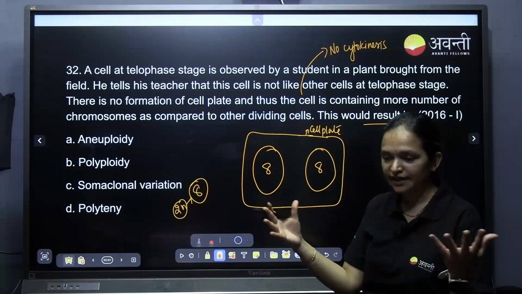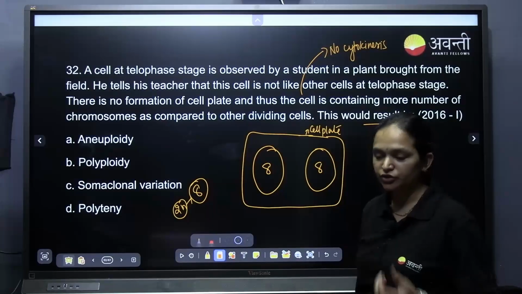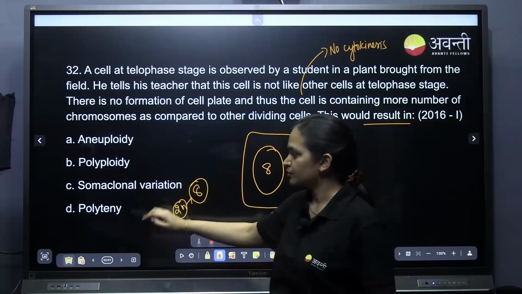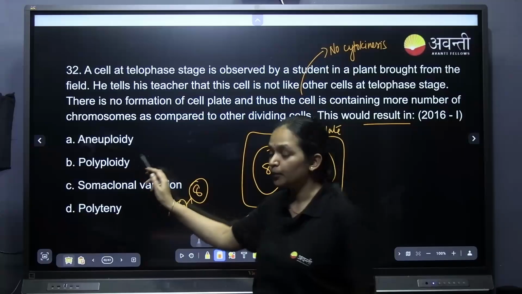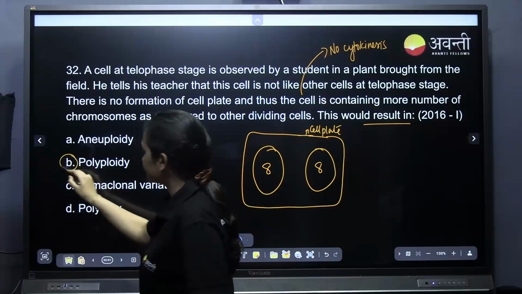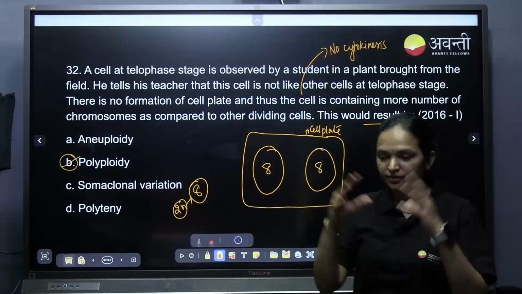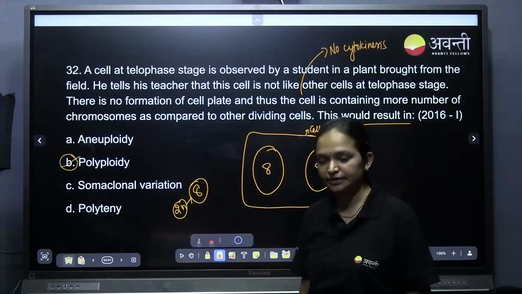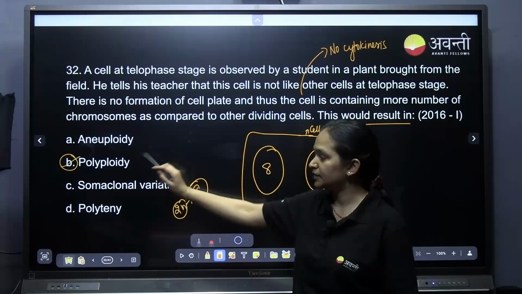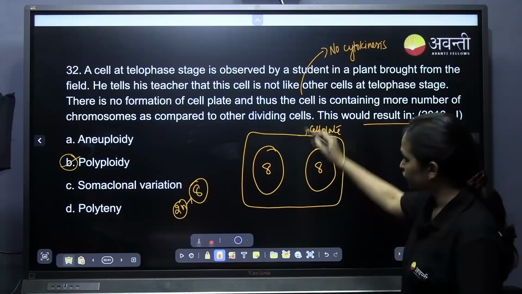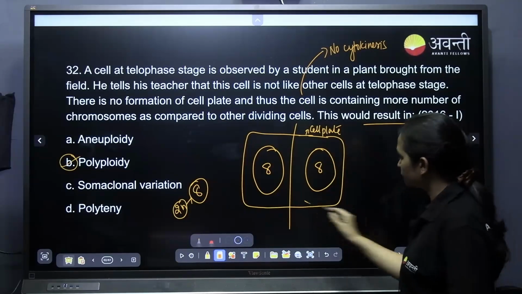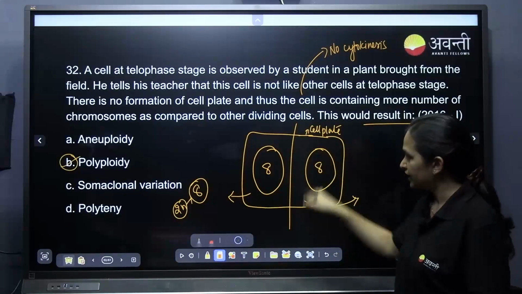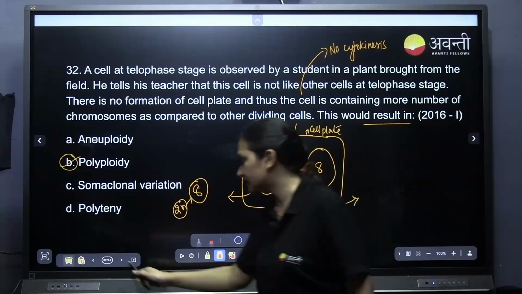Now the chromosomes are doubled. What do we call this situation? Aneuploidy? No. Polyteny? No. Polyploidy. Ploidy means we are multiplying the sets, that is called polyploidy. We call this situation polyploidy because there is no cytokinesis. Cytokinesis was supposed to happen, to make separate cells, but it didn't happen, so it's a condition called polyploidy. It's a very good question.